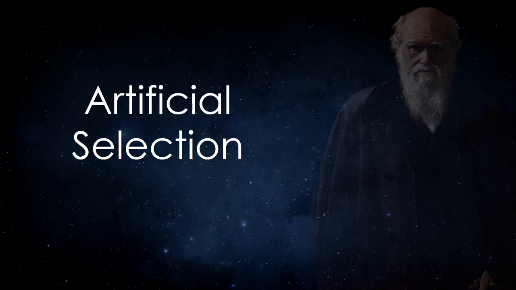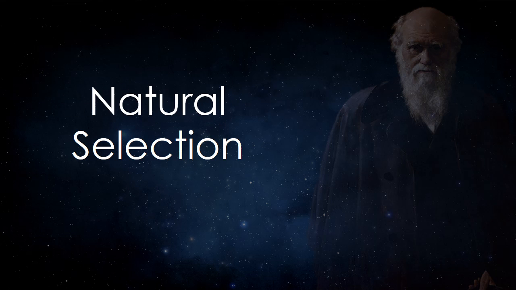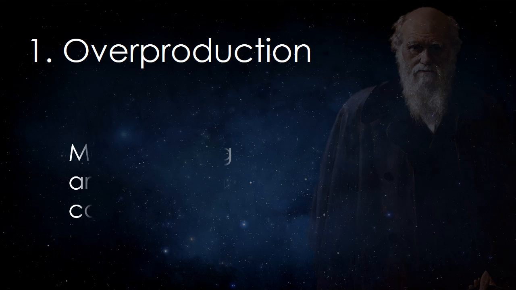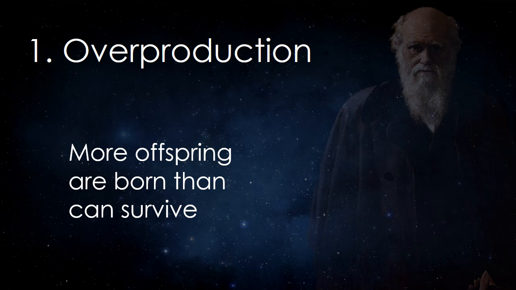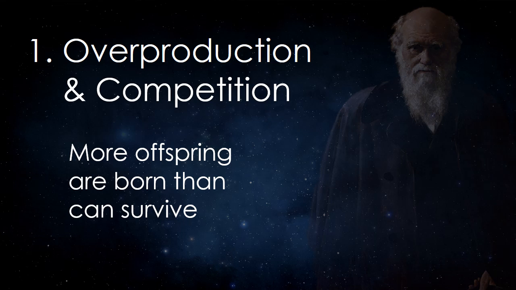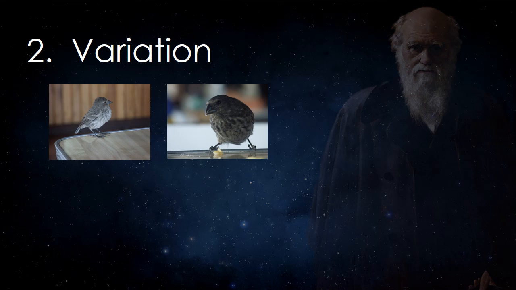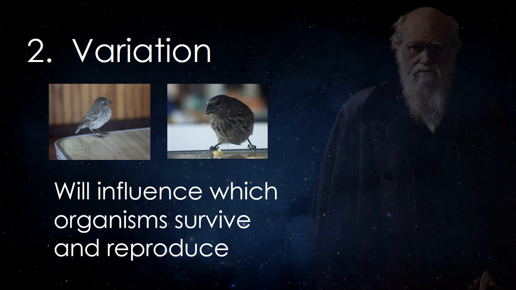Darwin thought a similar process might be going on in nature, but without anyone or anything guiding the process. This idea, which Darwin called natural selection, can be explained using what are often called Darwin's 4 postulates. Number 1, more offspring are born than can survive on the available resources, which leads to competition. Organisms must compete with each other for those resources. Number 2, variation exists in the population and will influence which organisms survive to pass on their genes and which don't.